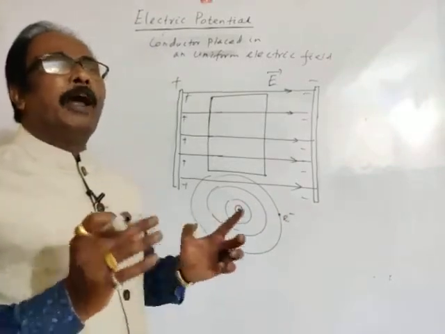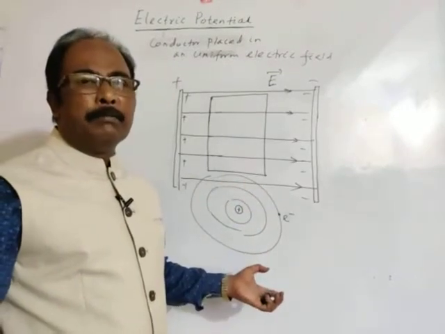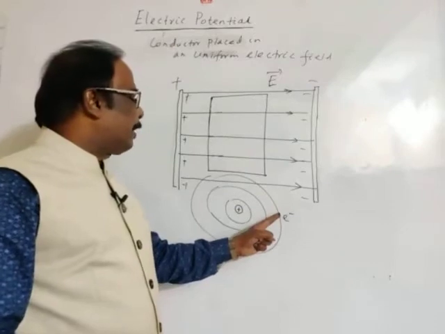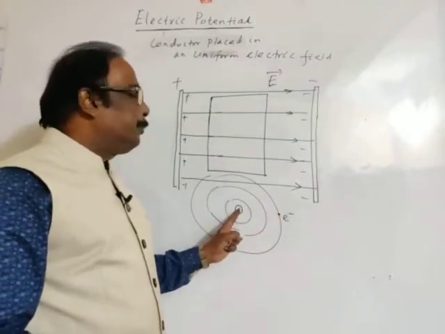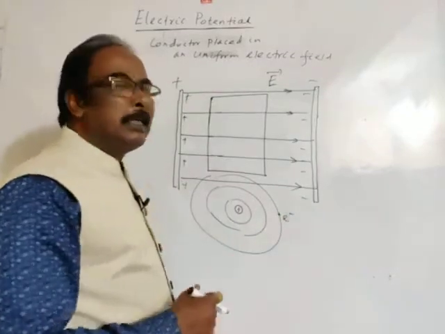So the binding energy of the electron is very small, or you may say the force of attraction on this electron due to the proton is very small. Since the distance is more, force is less.